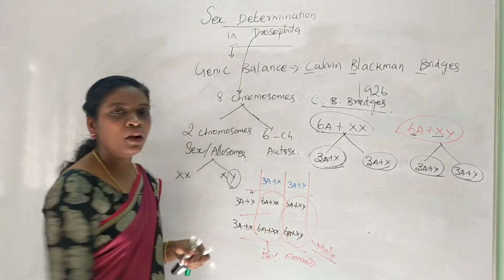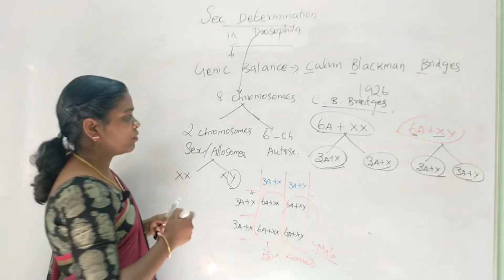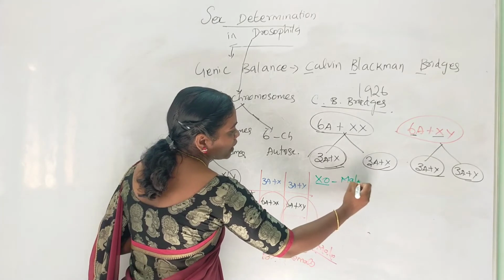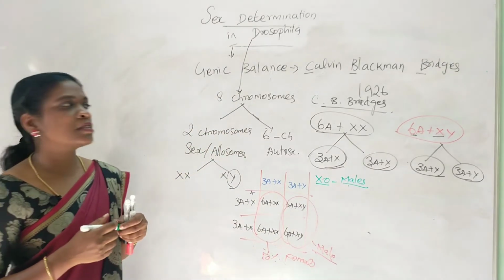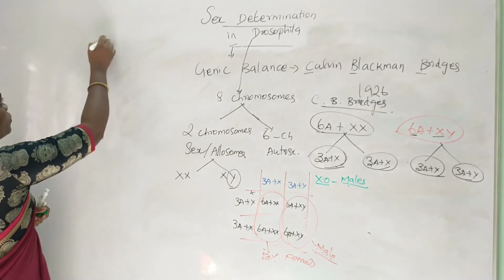The presence of Y alone doesn't determine the sex of the organism. Even in the case of Drosophila, the XY individuals will also develop into male. How will they develop into male? That is what C.B. Bridges has given with the X by A ratio. What is the X by A ratio?